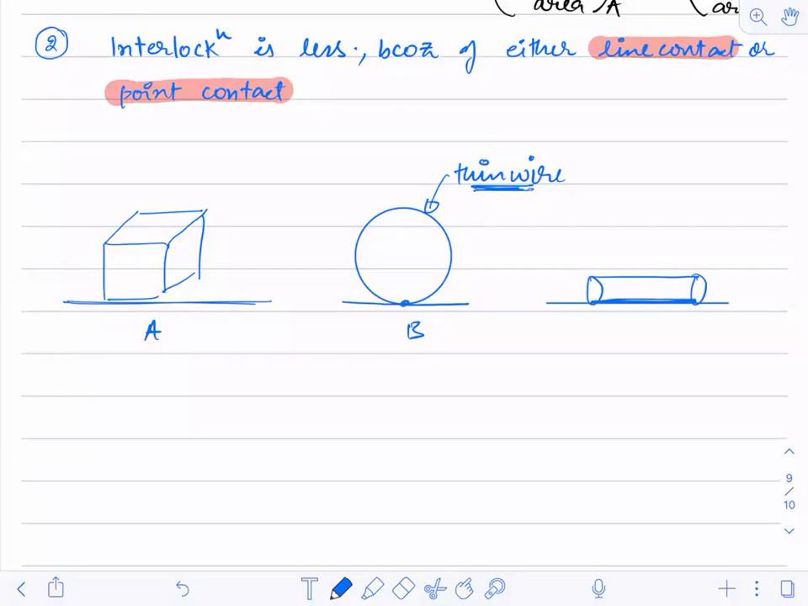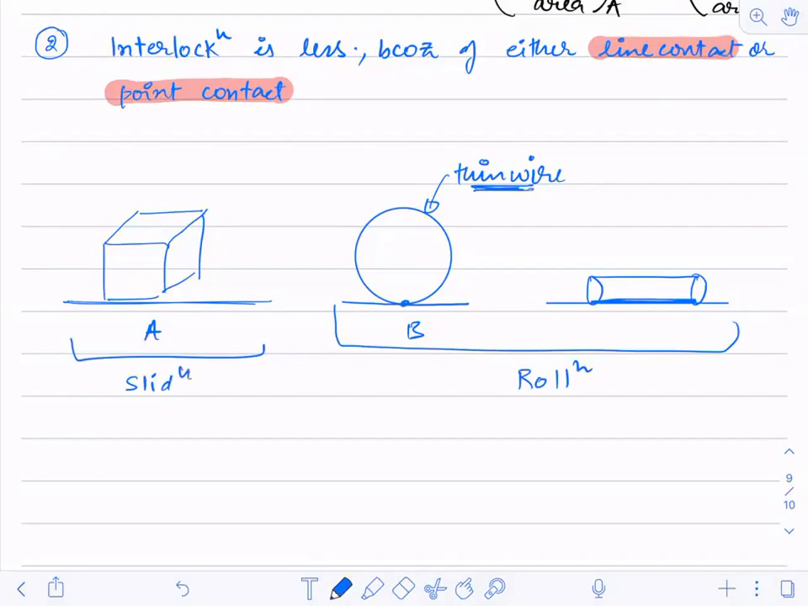Take a cylindrical bottle. You just keep it like that. What are you able to see? Line contact or point contact? So this is what I'm telling. This is the rolling case, and this is the sliding case.